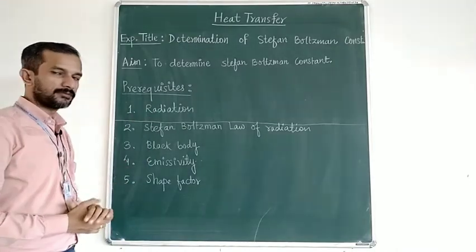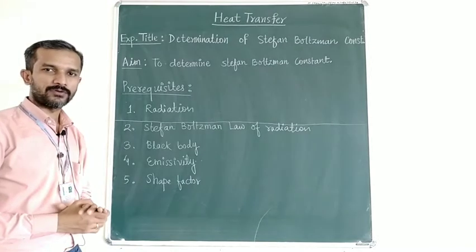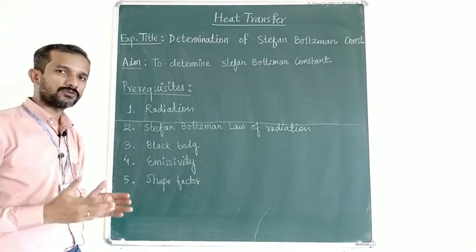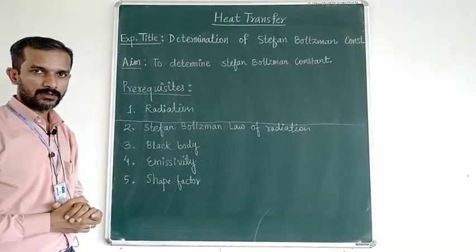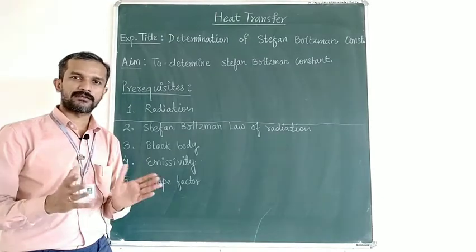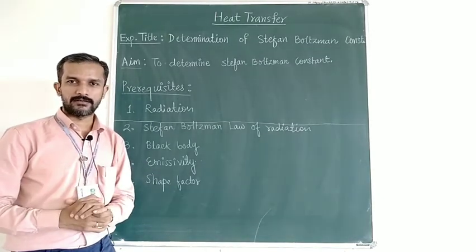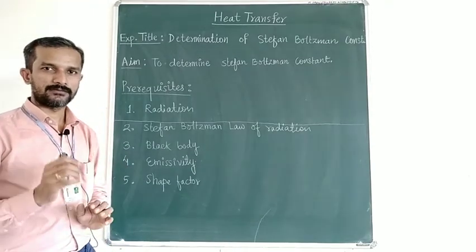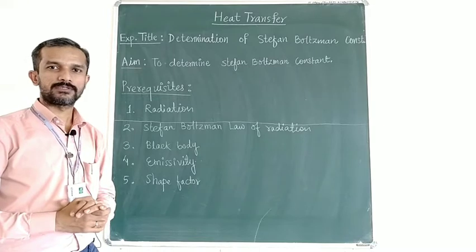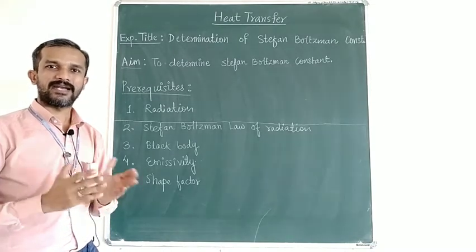First one is radiation. In brief, radiation is something because of electromagnetic waves. It is a mode of heat transfer, which is because of electromagnetic waves, which does not need any medium. Every body which has certain temperature definitely radiates, and we know that every body in the universe has some value of temperature. There is no body which has absolute zero temperature. That is why every body in the universe is radiating continuously.